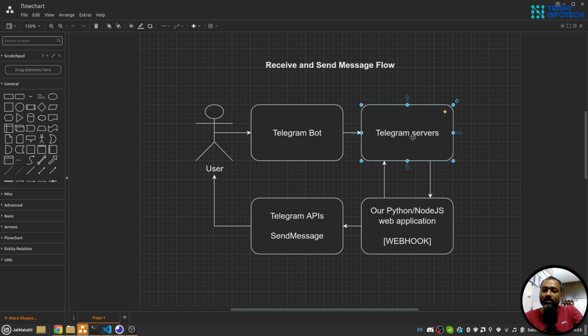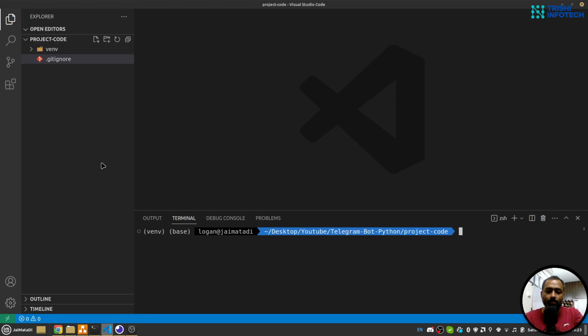Now here, when Telegram server sends us the information that a new message has arrived, we need to send a 200 response back so that Telegram understands that this message is received by the webhook. So we are going to develop this webhook using Python, but you can use any web framework. So let's move back to the development section.